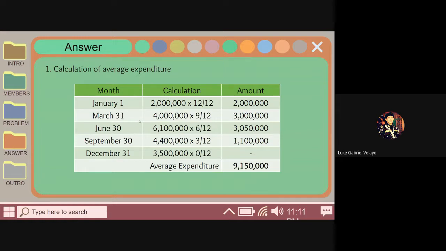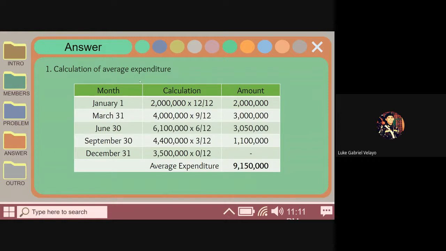Second, March 31, we have 3M. For the third, June 30, we have 3,050,000. And for September 30, we have 1.1M. And lastly, for the last payment we have 0, because the months outstanding is 0 over 12, which results in 0. So our average expenditure, which is our answer for problem number 1, is 9,150,000.